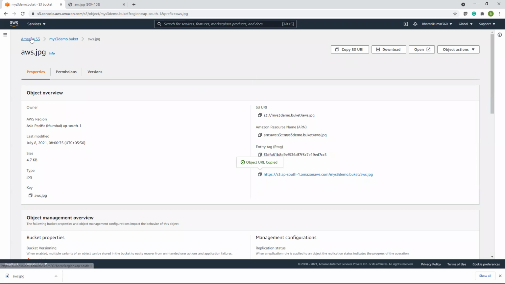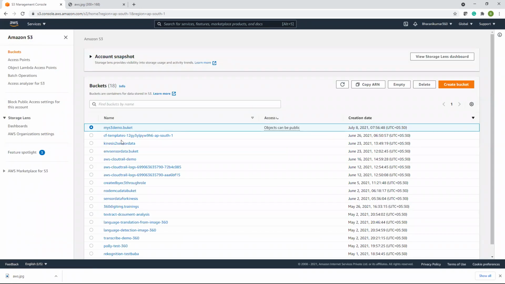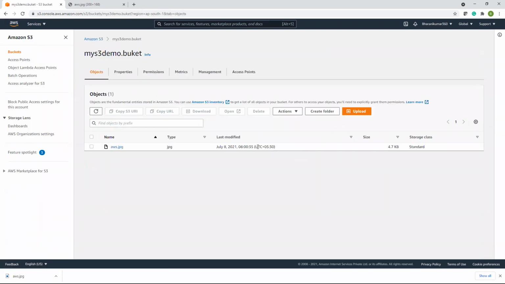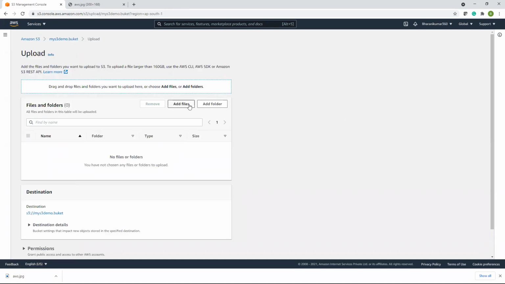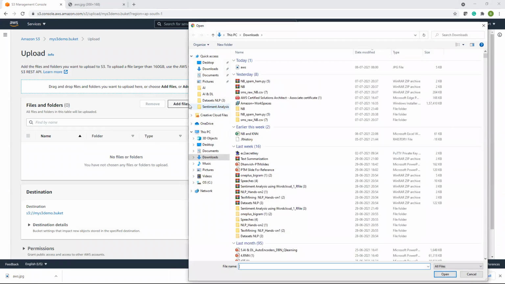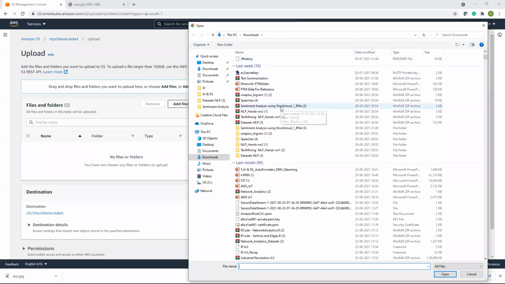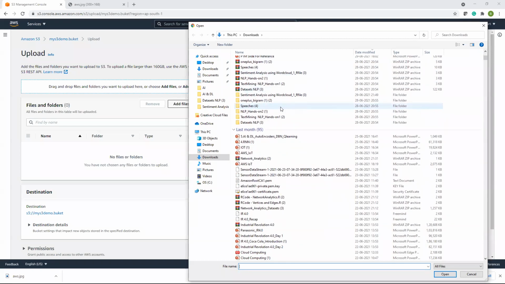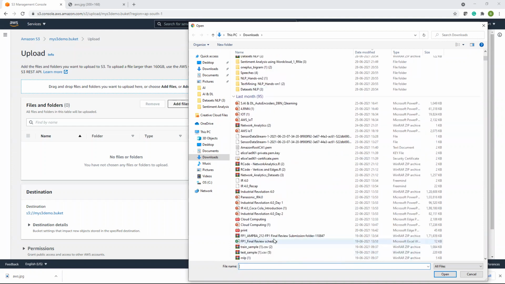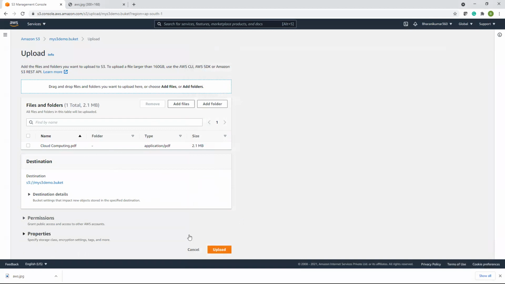Let's go and upload any other file. Upload, add files. So there is some PDF format, .pdf.